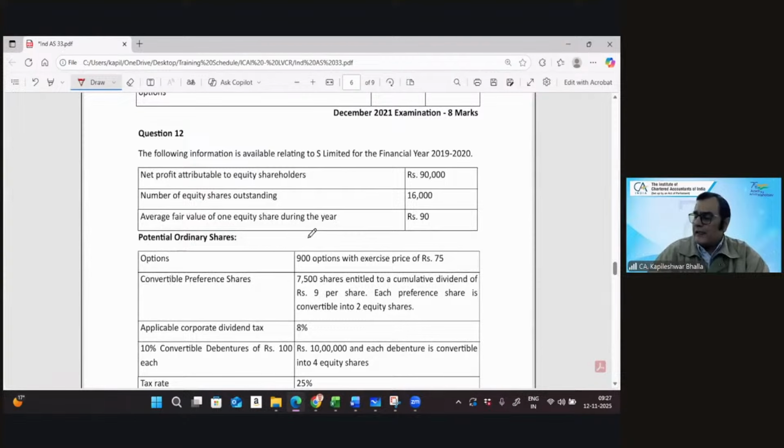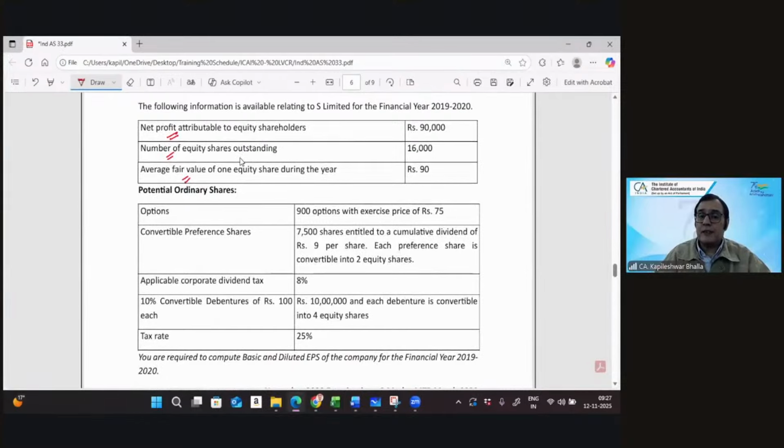It says the following information is available relating to S Limited for the year 1920. You're given the net profits in this case. So I am given the net profits and the number of shares and the average fair value. And then you can see the potential ordinary shares: options, preference shares, convertible debentures. So we've got 3 inputs. We've got options, we've got convertible preference shares, and we've got convertible debentures. So which means we've got 3 potential ordinary shares.